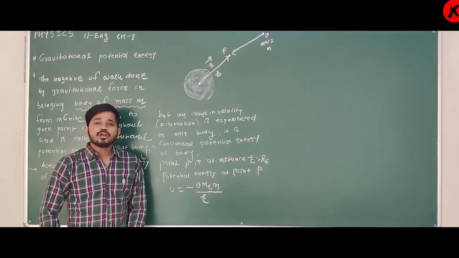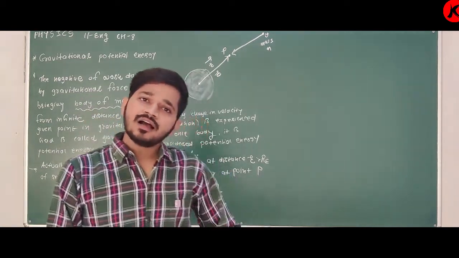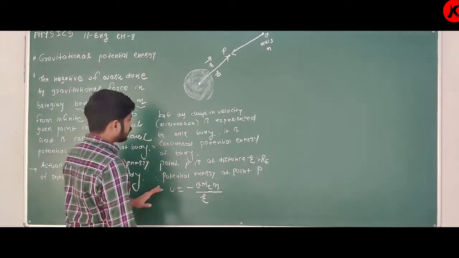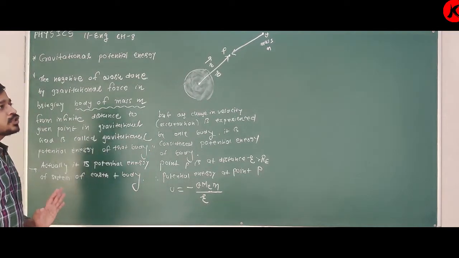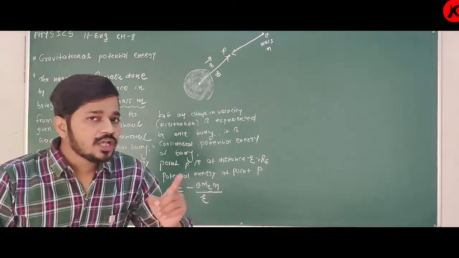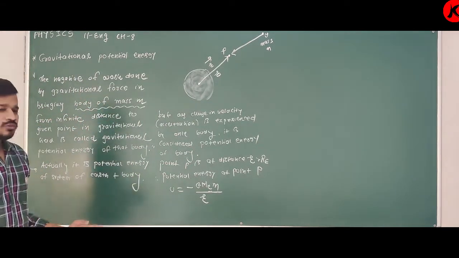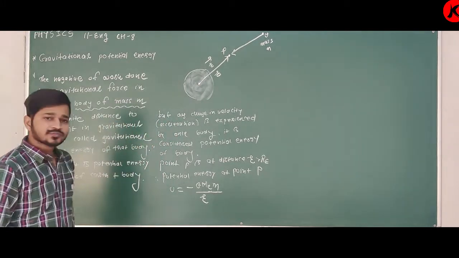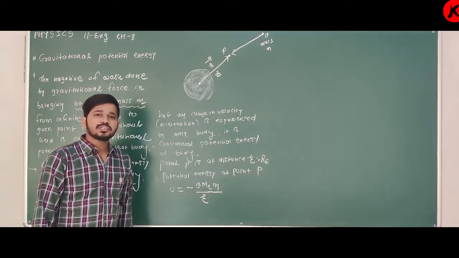We do not have to prove the whole theory again. You just have to write the direct equation, or with the help of the definition we can say gravitational potential is for unit mass, and potential energy is for a body of mass m. So simply you have to multiply by mass. We know that minus G Me upon r is the gravitational potential.